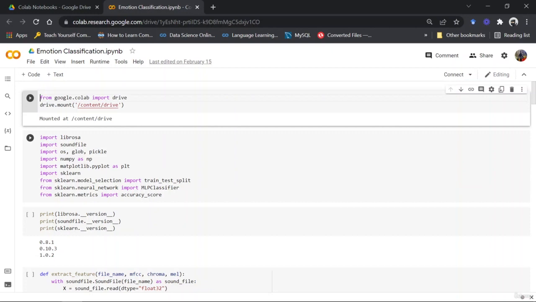Then we have the NumPy package, which stands for numerical Python. Now, it is a library consisting of multidimensional array objects and a collection of routines for processing those arrays. Using NumPy, mathematical and logical operations on arrays can be performed.